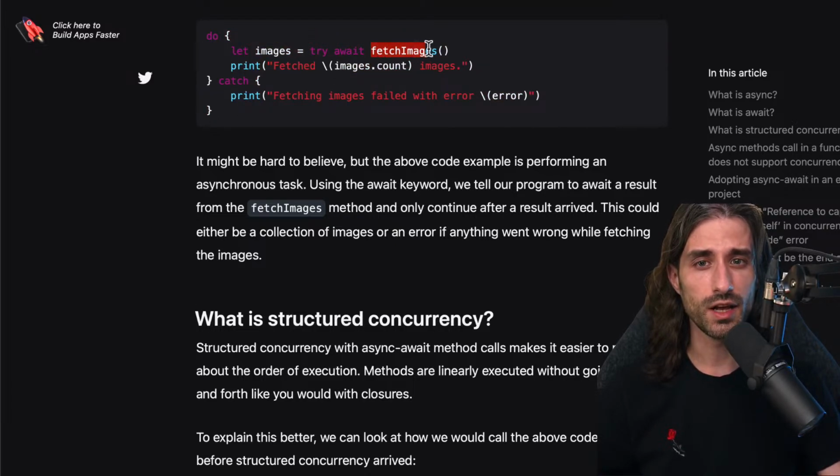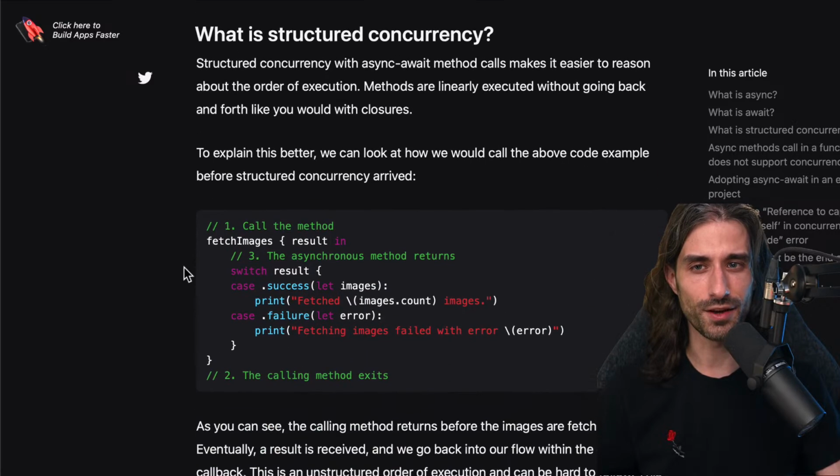So here we are saying that the method fetch message can take some time to finish its execution. That's why we mark it with the keyword await. And we're going to see a little bit later that, of course, as you can imagine, we cannot use the keyword await anywhere in our code, because it's not anywhere in our code that it's okay to pause the execution of the program. Think typically, if you were to pause the execution of the program in application did finish launching, that would probably be a big issue. But I think we're going to go over this a little bit later.